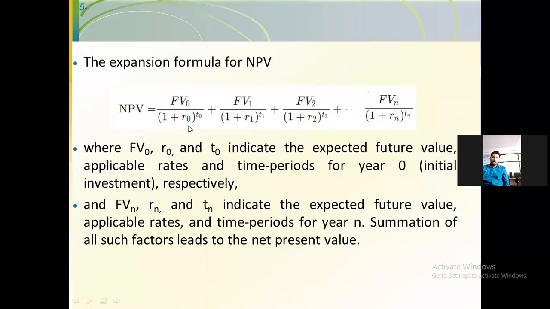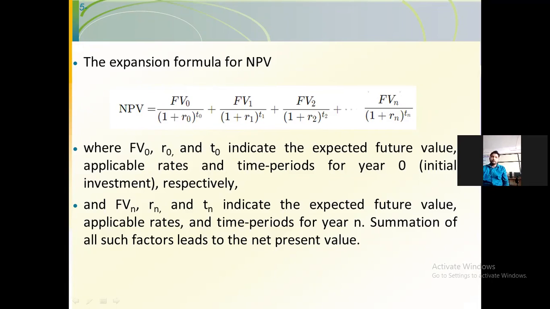So R naught is the discounting rate. R1, R2 up to Rn are the discounting rates for that particular year, and T naught, T1, T2 up to Tn indicate the time period.